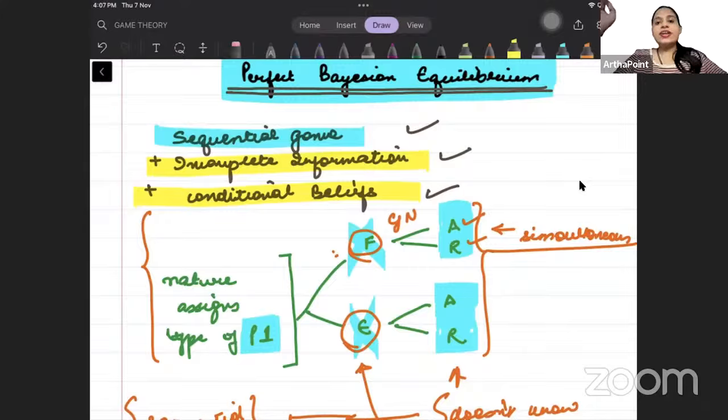He can form these conditional beliefs based on the Bayesian formula, the conditional probability formula, right? And once these conditional beliefs have been formed, then we will find the perfect Bayesian equilibrium for the game. PBE, perfect Bayesian equilibrium for the game. Is this making sense? Okay.